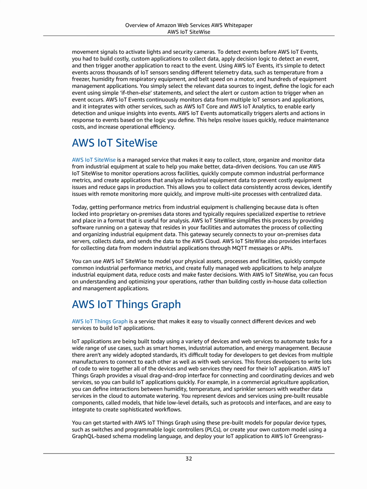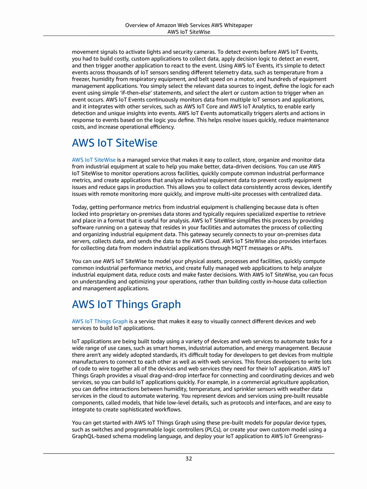AWS IoT Things Graph. AWS IoT Things Graph is a service that makes it easy to visually connect different devices and web services to build IoT applications. IoT applications are being built today using a variety of devices and web services to automate tasks for a wide range of use cases, such as smart homes, industrial automation, and energy management. Because there aren't any widely adopted standards, it's difficult today for developers to get devices from multiple manufacturers to connect to each other as well as with web services.